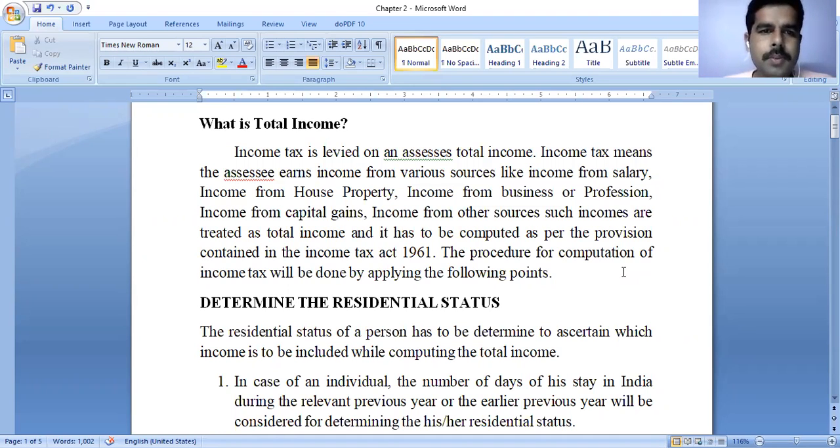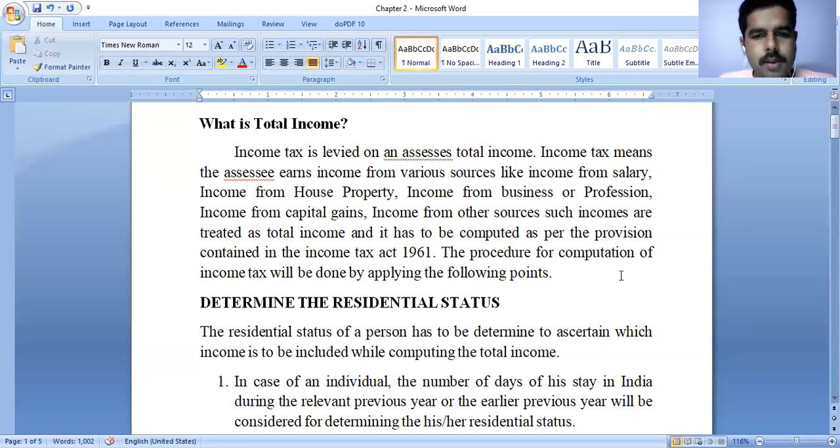You observed that income tax is levied on the total income. Here, from different sources, he is going to earn income, and from all the sources, we consider it as total income. While computing the total income, the procedure for computation of income tax is done by applying the following points. The points are given here.